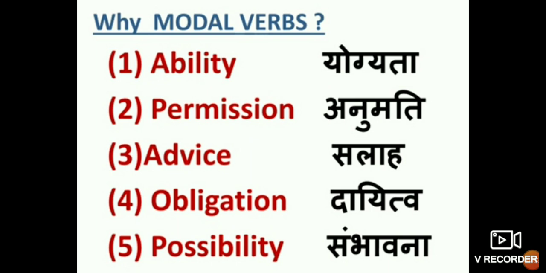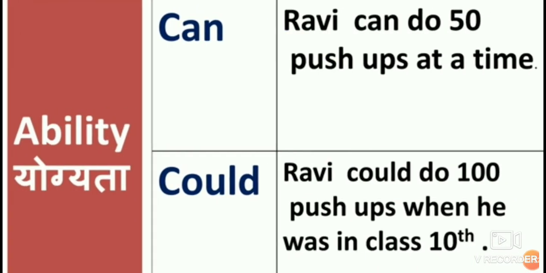Now see, ability means your yogyata, how capable you are. Now permission, anumati; advice, salah; obligation, dayitva; and possibility, sambhavna. Now which modals are used to show the ability?